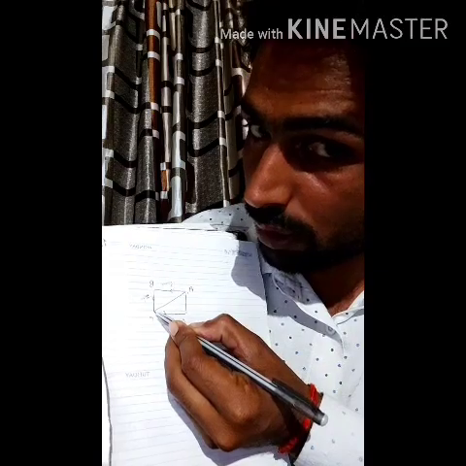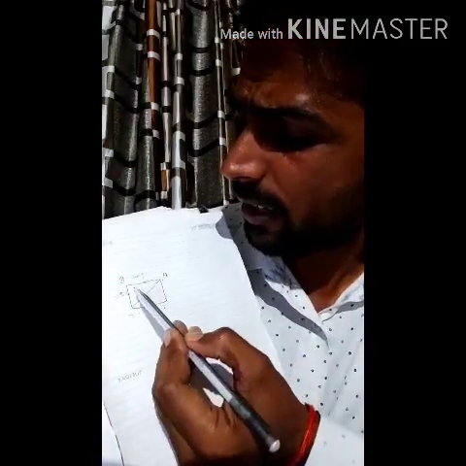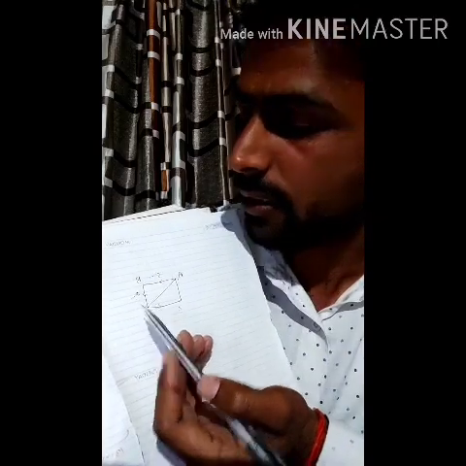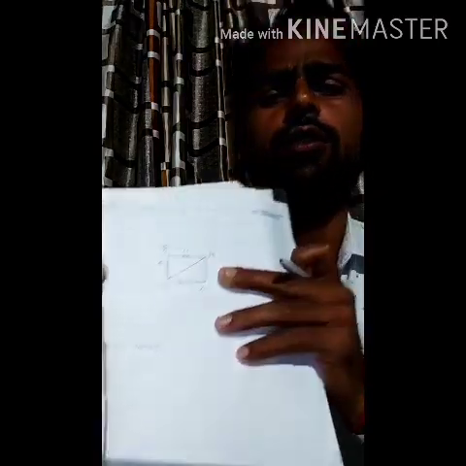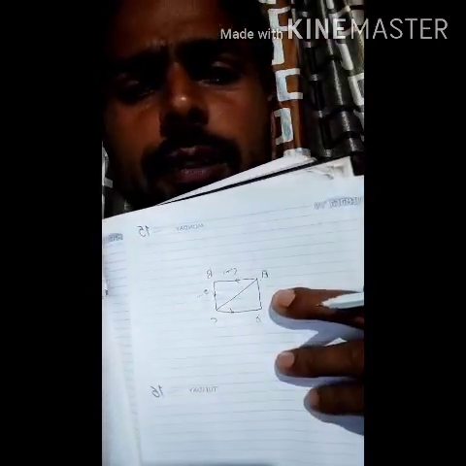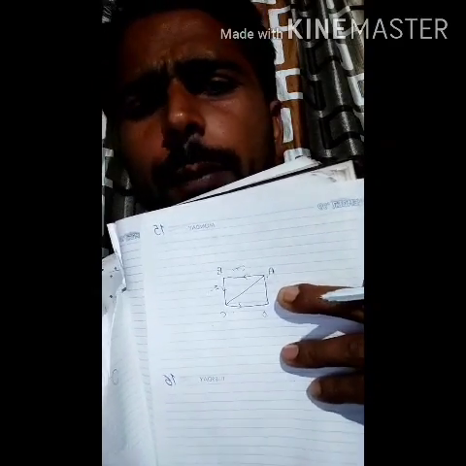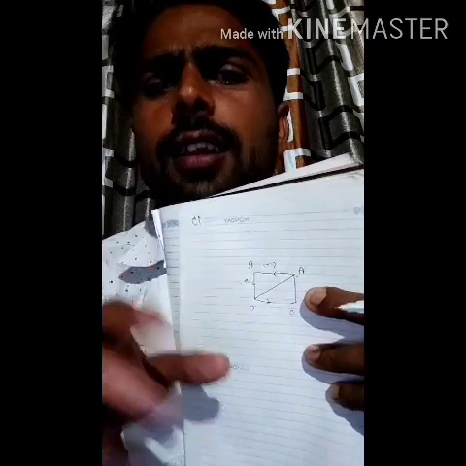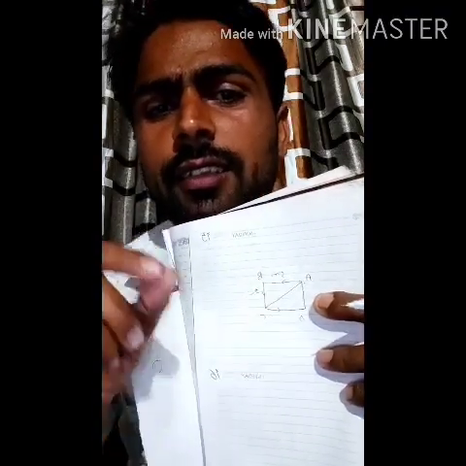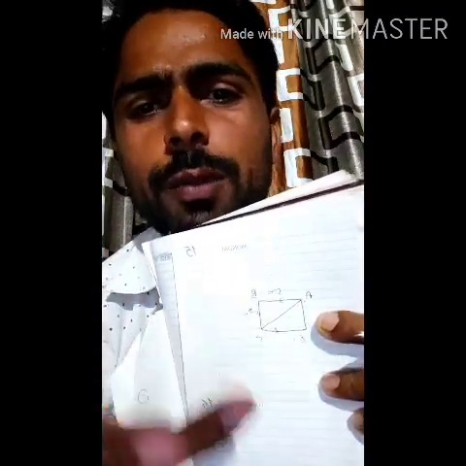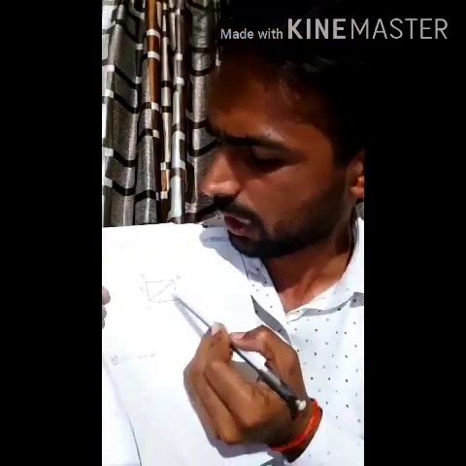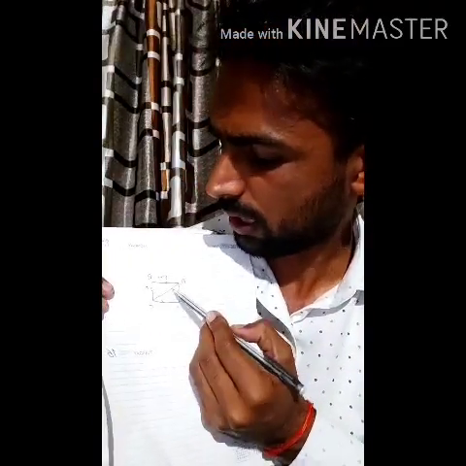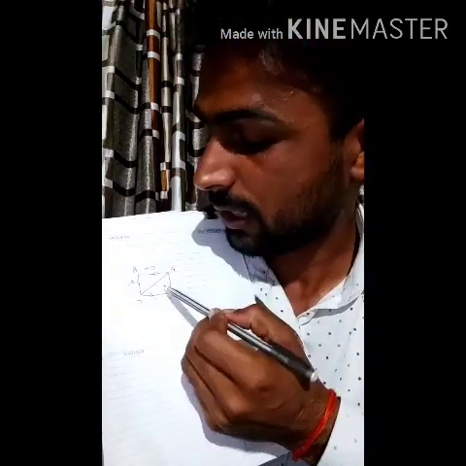This line. Clear? Now, as you already know, the rectangle is given. So you have already learned in mathematics the Pythagoras theorem. By the help of the Pythagoras theorem you can easily calculate the length of this AC. That is h square equal to p square plus b square. That will be the displacement.